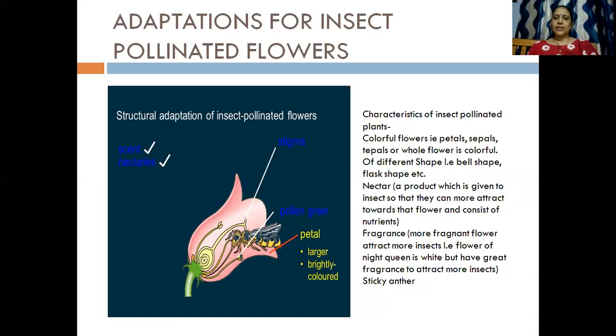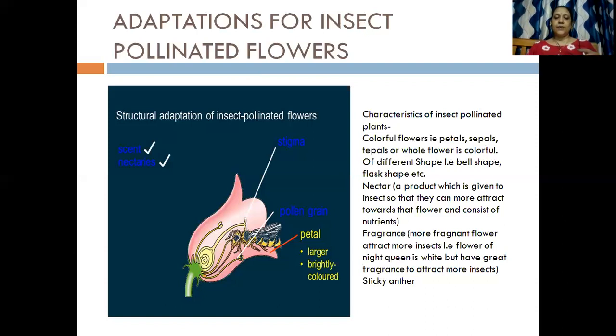So the characteristics of the insect pollinated plants: the colorful flowers, that is petals, sepals or tepals, so the whole flower is very colorful, and there are different shapes of the flower. The flower could be bell shaped, flower shaped, etc. The nectaries are present, which attracts the insects or the bee to come and collect the honey from those nectaries, right? And the flower has a good fragrance. Through that good smell, the bee comes near to the flower and enters into the flower.